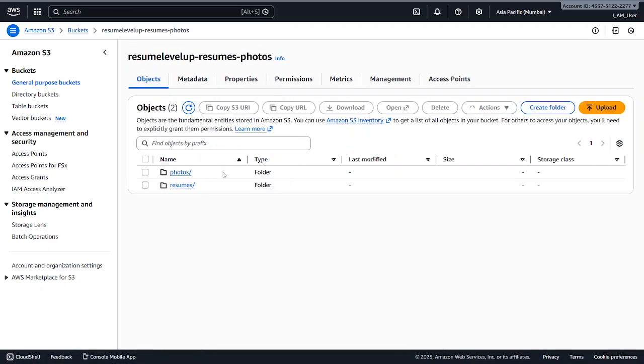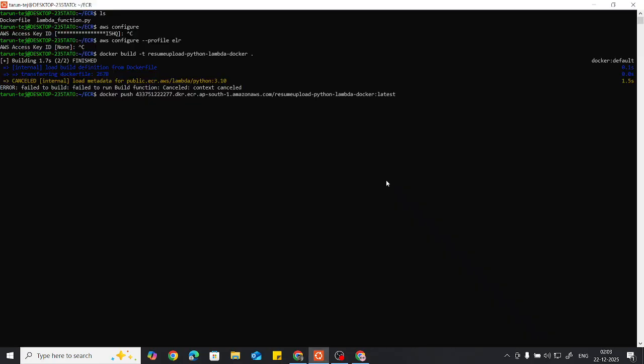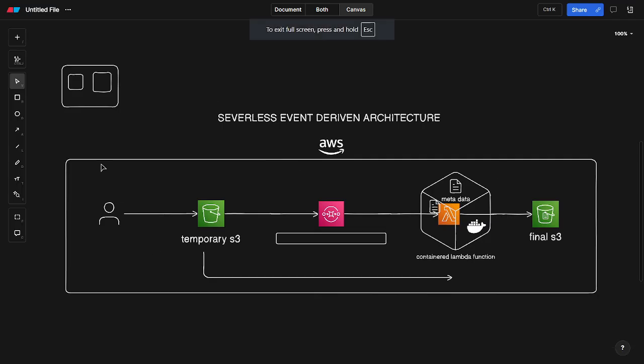This is our main bucket, inside which in the resumes folder we have this offer letter, which is 2.1 MB. These two are folders, and this file is 2.1 MB, compressed from 6 MB to 2 MB. So this is how our architecture is going to work.